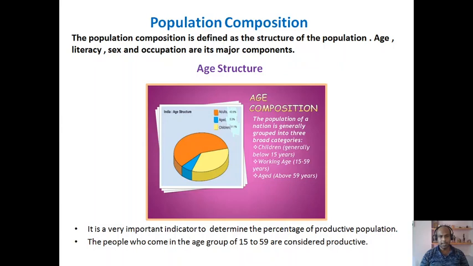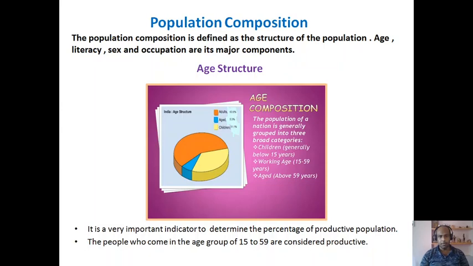Age structure is a very important indicator that shows the percentage of productive population who are involved in different kinds of economic activities. What is economic activity? The activity that gives us money.